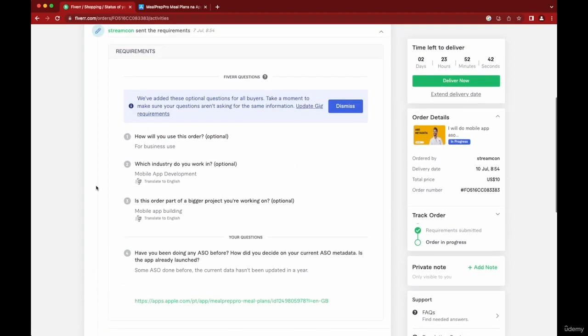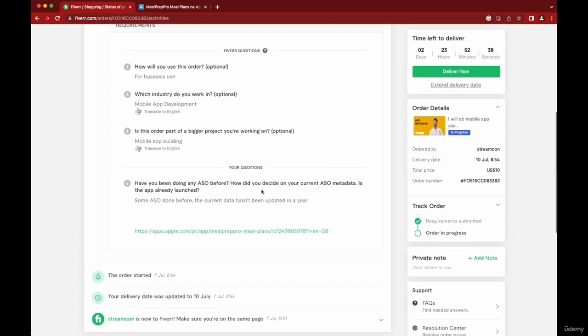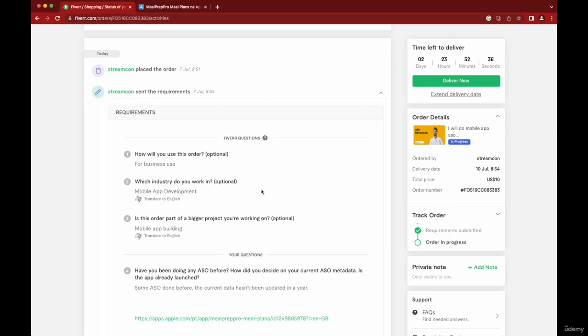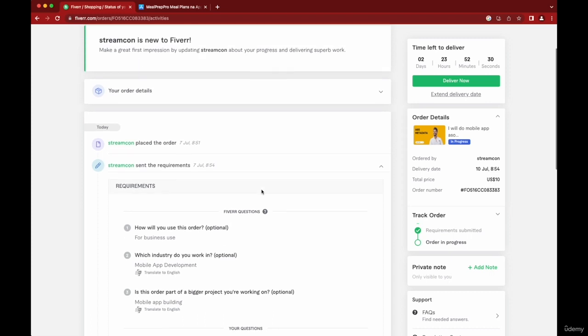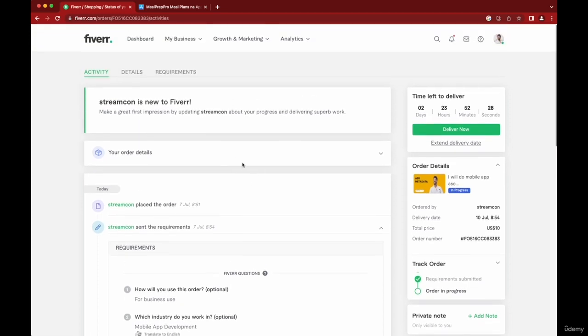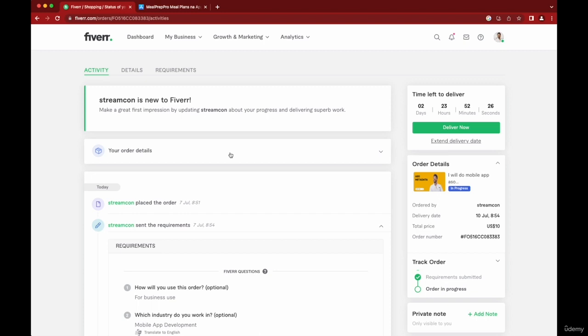So this part, I'm going to walk you through it, and I'll show you how I do it. Of course, this is only relevant to the specific mobile app world and industry. So I'll show you how I would work on the title in this case. But of course, when you get a gig, you should work on what is your skill set and what you're good at. But we're going to use Bard to help us fulfill this order.